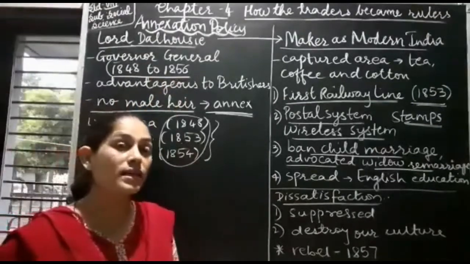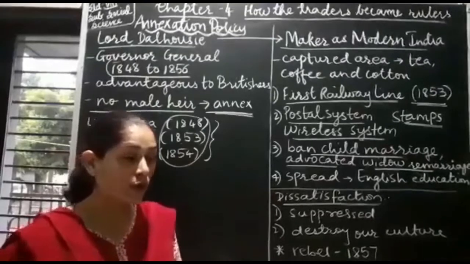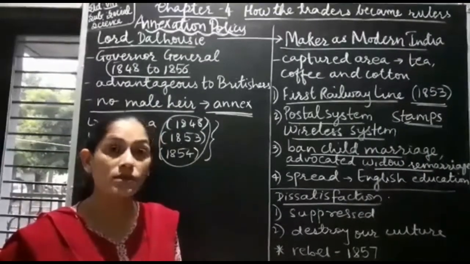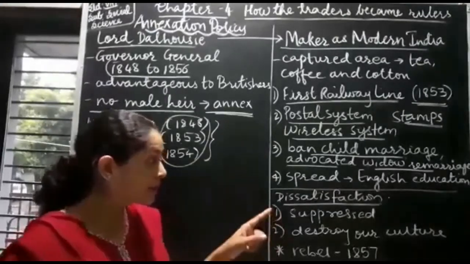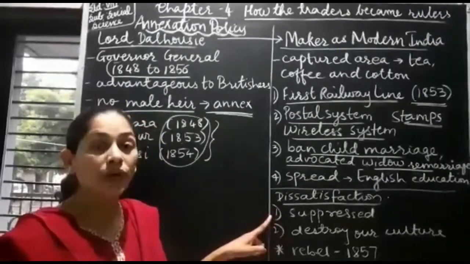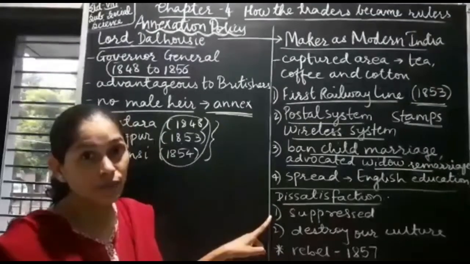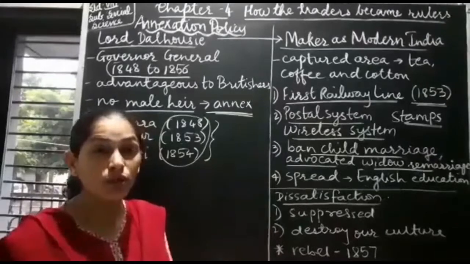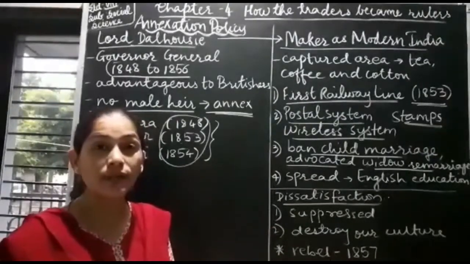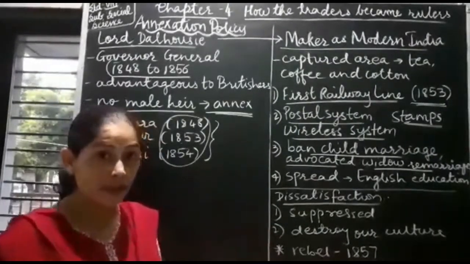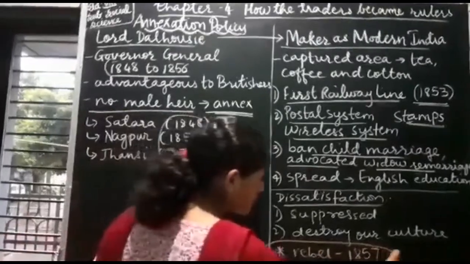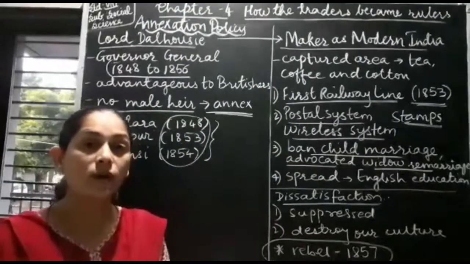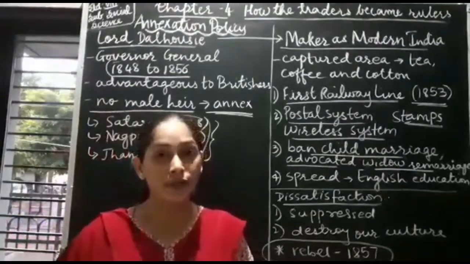Now there was some dissatisfaction among the people also. People were not very satisfied. After the subsidiary alliance and annexation policy, people were scared also, and they thought that the Britishers are suppressing us under the dictatorial regime. And they also thought that they are changing our culture. So these changes which were happening in the country during that time made people very upset, and all these things resulted into the rebellion of 1857, and this is how the people were dissatisfied with the British rule.